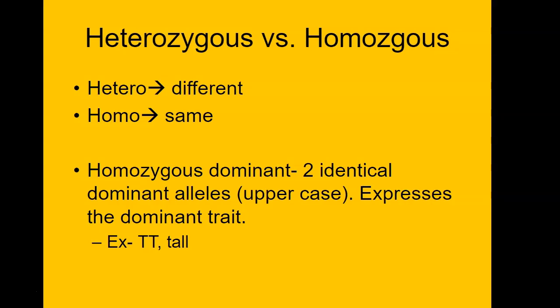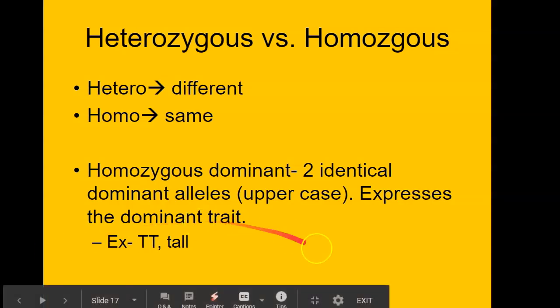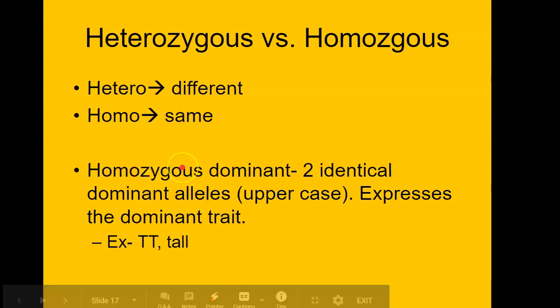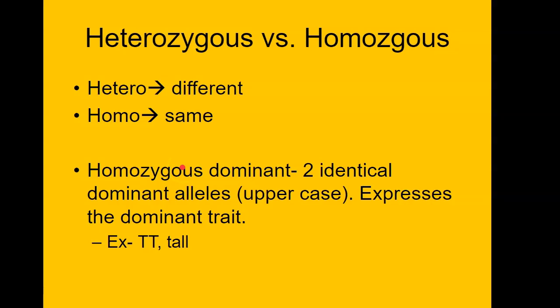And someone who's homosexual, like the same sex. So homo just means same, hetero means different. So when we're looking at our alleles here, basically there's 3 possible outcomes that you can get from 2 alleles. You can have homozygous dominant. Zygote refers to chromosomes or genes, right? So homozygous dominant means that both alleles are dominant.